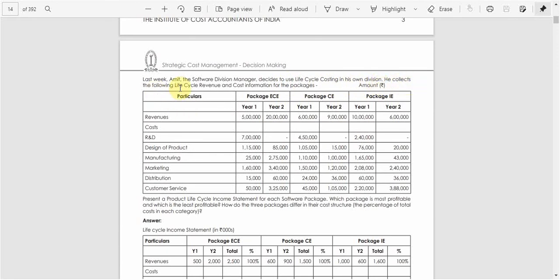He collects the following lifecycle revenue and cost information for the packages. This information is given for the package ECE, for year 1 and year 2: revenues, and costs such as R&D, design, manufacturing, marketing, distribution and customer service. These are the costs incurred for the package ECE, and similarly for CE, for year 1 and year 2.